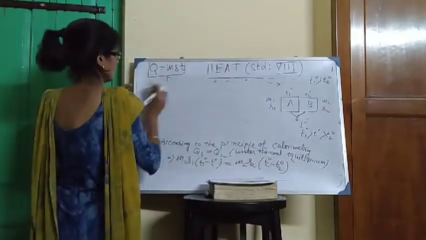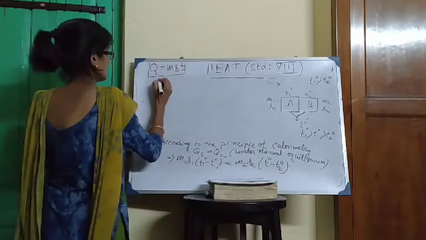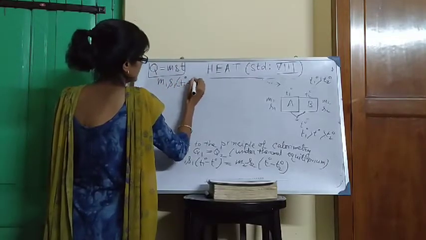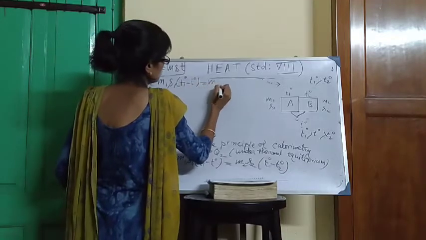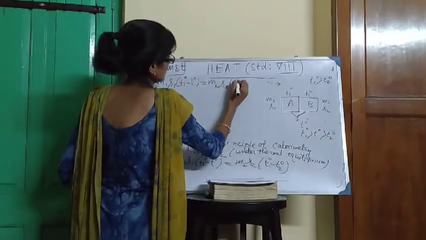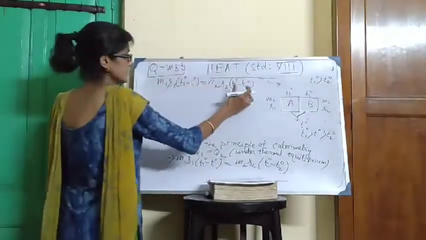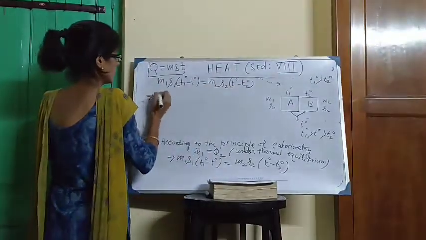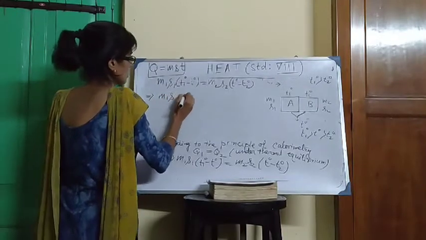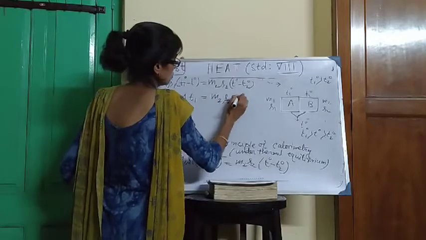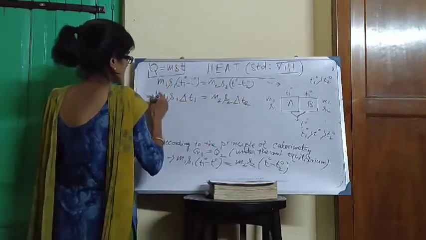From the last line, M1 S1 (T1 degree minus T degree) is equal to M2 S2 (T degree minus T2 degree). It is decrease in temperature and increase in temperature. So we can write M1 S1 del T1 is equal to M2 S2 del T2.